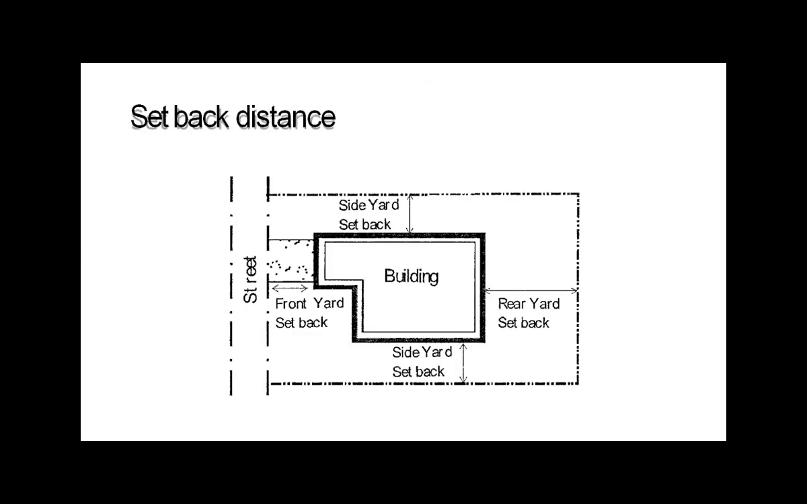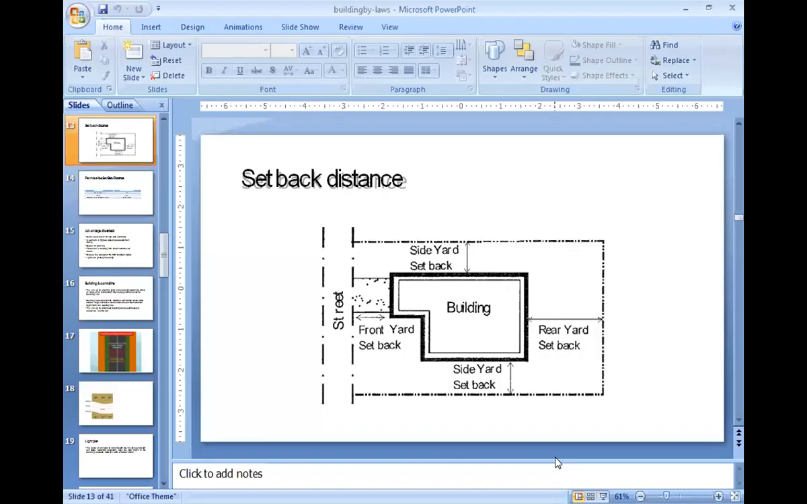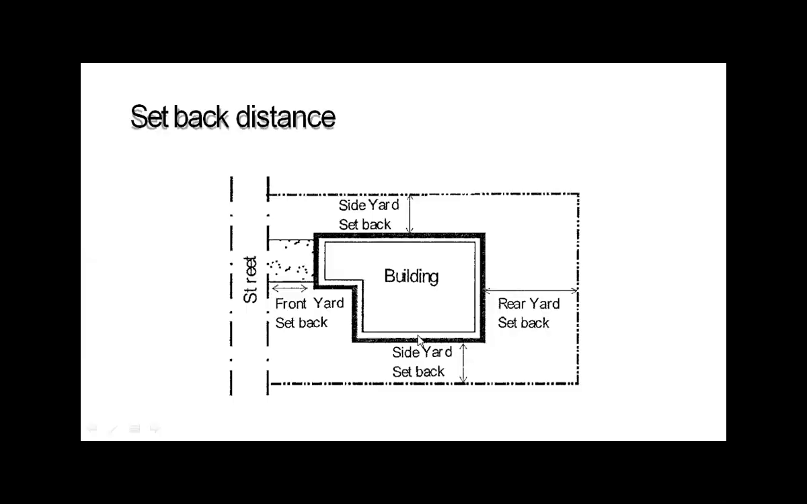These are the setbacks. Setbacks means the space which we have to leave when we construct our building. These setbacks are provided generally in the front of the building and the back side of the building. Back side setback is called rear setback, and front portion is called front setback.